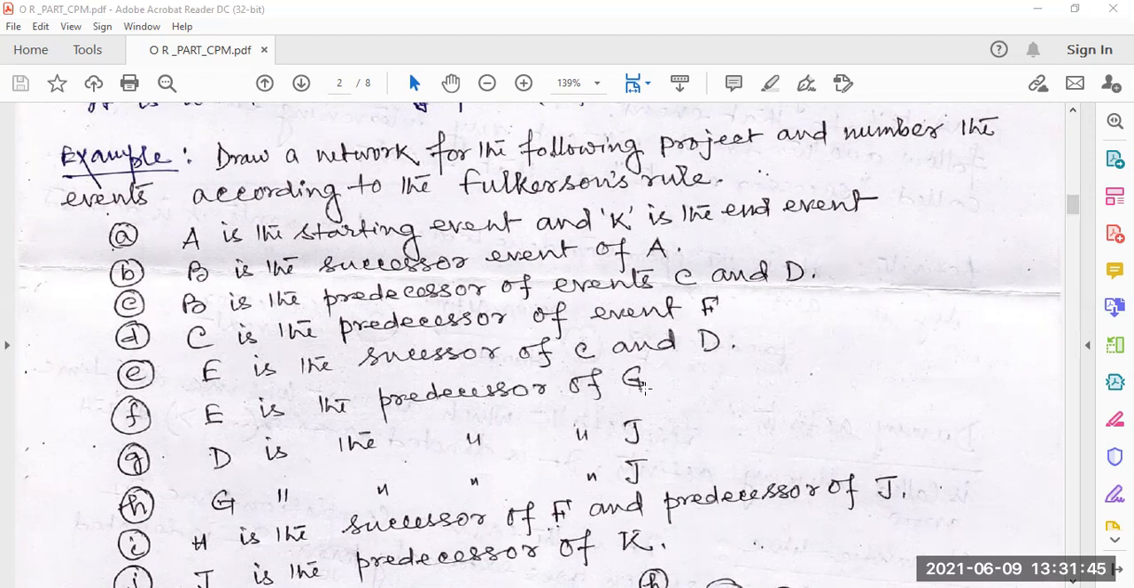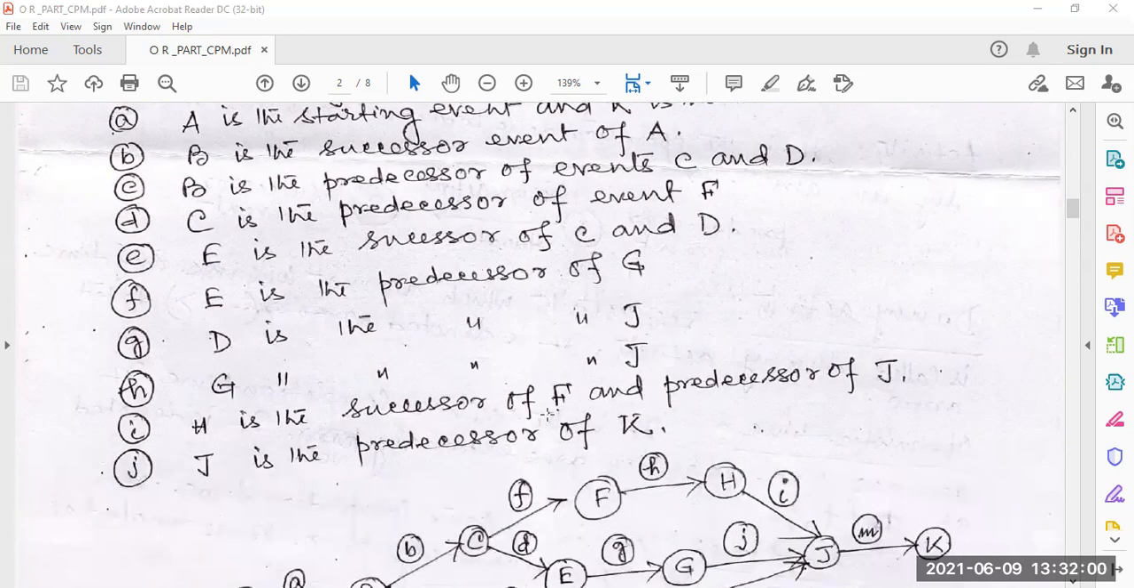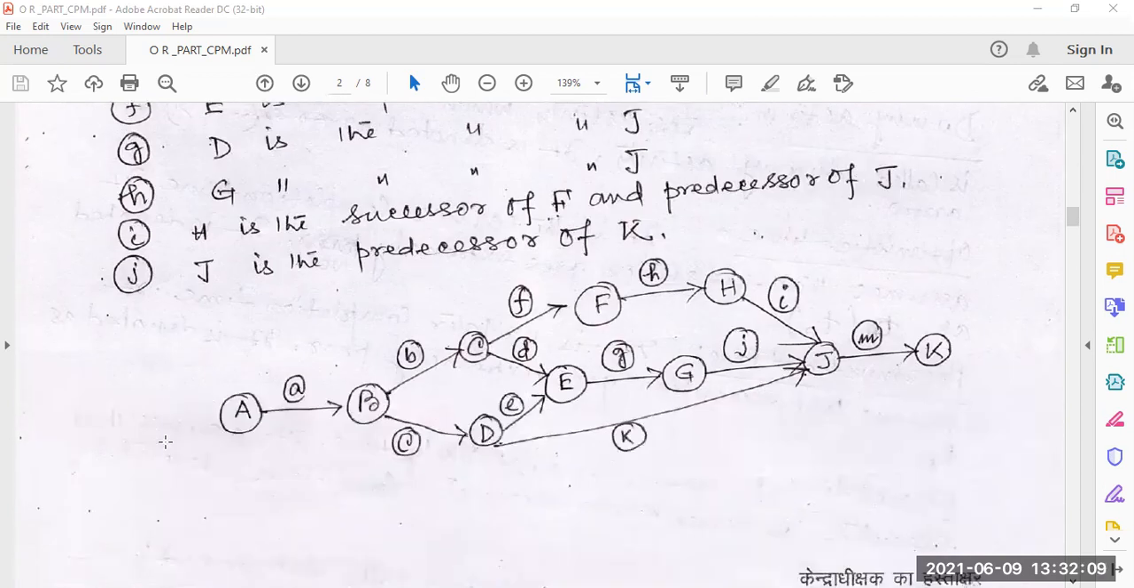E is the predecessor of G. So G will be ahead of E. D is the predecessor of J. So D will be previous to J, and G will be previous to J, and H is the successor of F. So from F there will be a path to H and there will be a path to J. J is the predecessor of K. Now look here, A is the starting point, K is the end point.